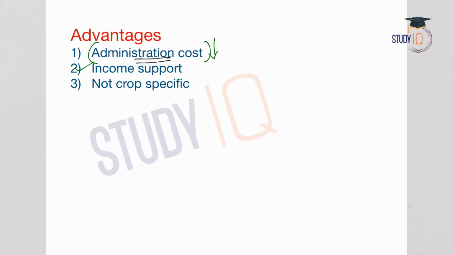The second one is income support. This scheme provides income support to the farmers through direct government payments. So it does not take into consideration what crop is cultivated by the farmer, or how much quantity is sold by the farmer, or at what price the farmer is selling the crops. So all these complications can be avoided, and it is totally an income support scheme which will provide a subsidy for the cost of production of the farmers.